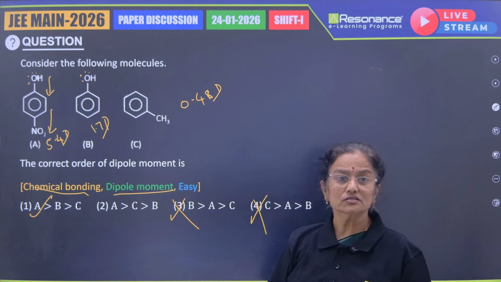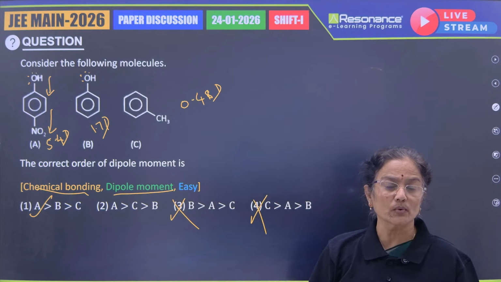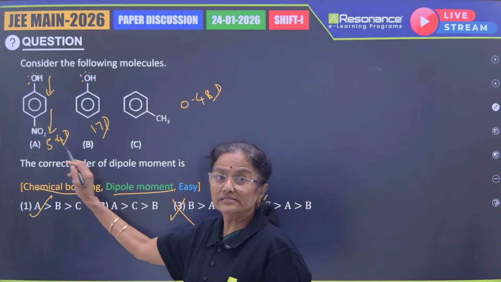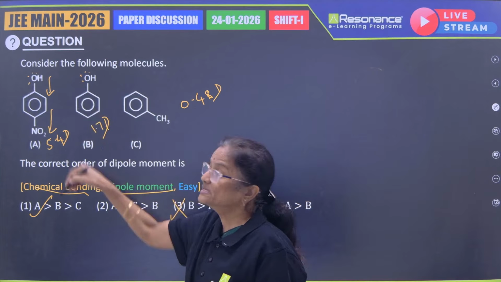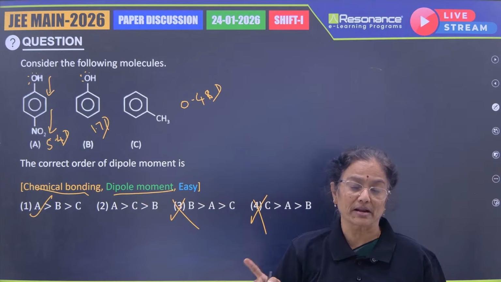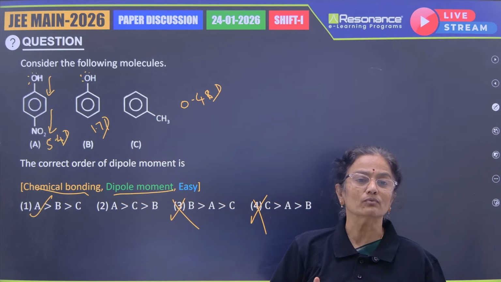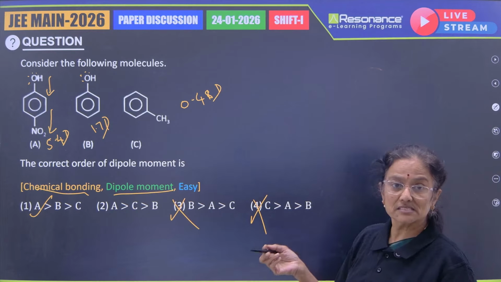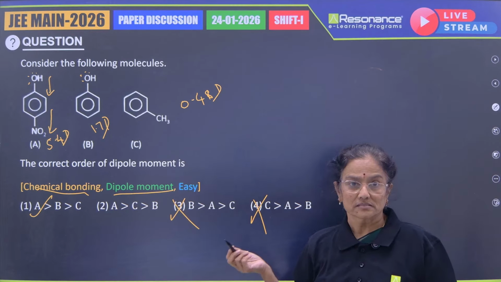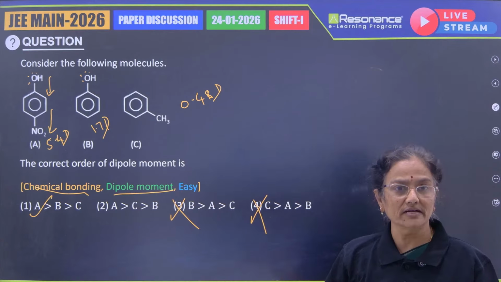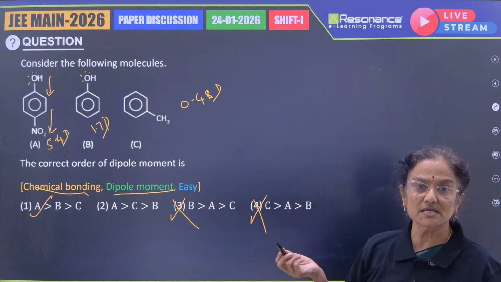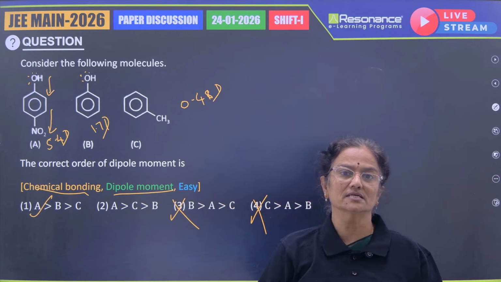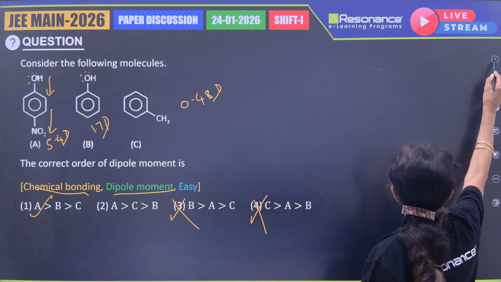All right, so it is a chemical bonding based question. Students will debate only between these 2, because they may think that the polarity is in the opposite direction and they may subtract it. If you are not doing it that way, you will be correct. So students, try to get familiar with activating groups or deactivating groups, because in organic chemistry this is asked, and based on that, a chemical bonding question is also asked in organic compounds. So try to get ready.